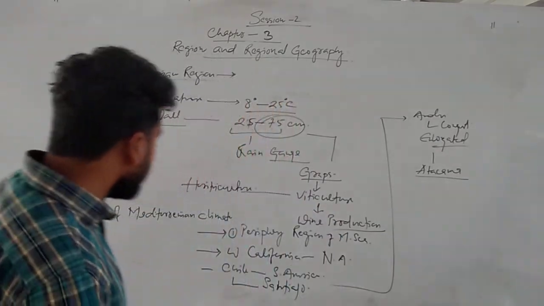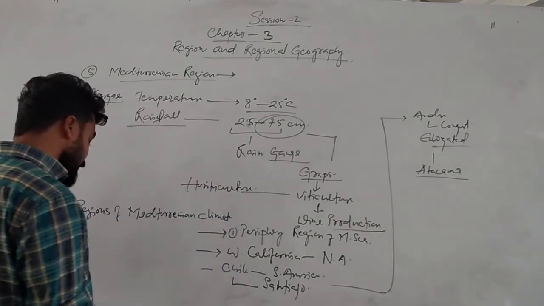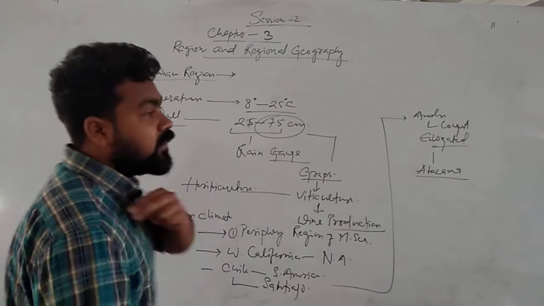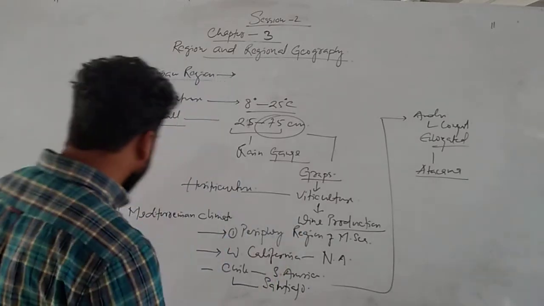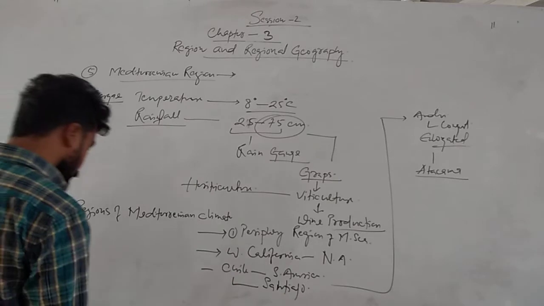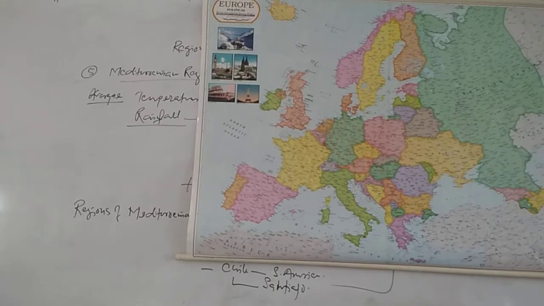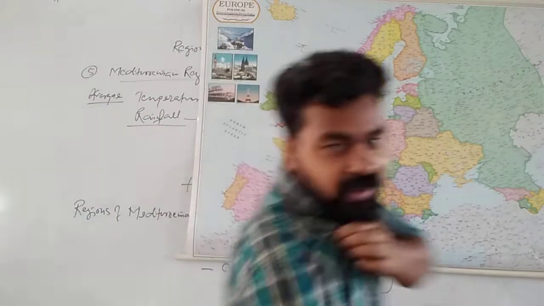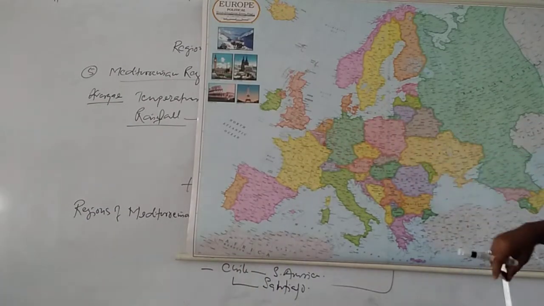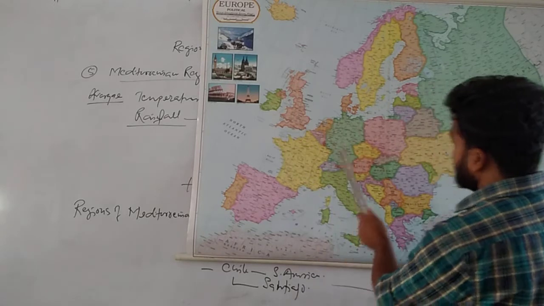So let's see what regions are occupying the Mediterranean Sea. We will see in the map. This is the map of Europe, a political map, showing the countries of Europe: Portugal, Spain, Germany, France, Poland.